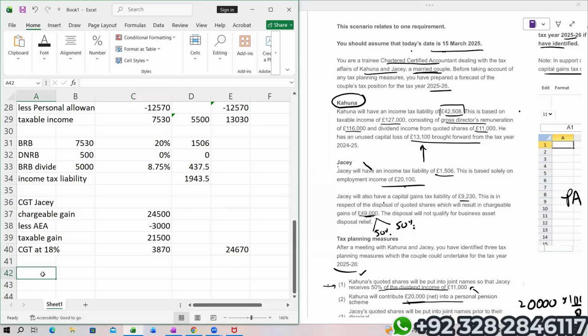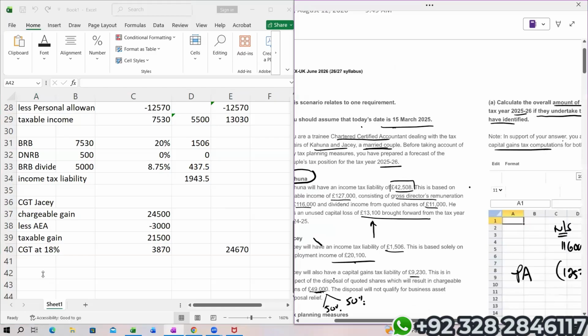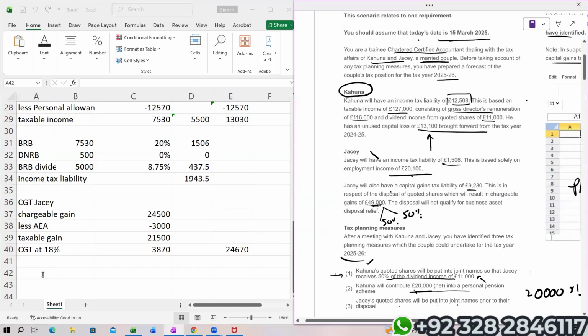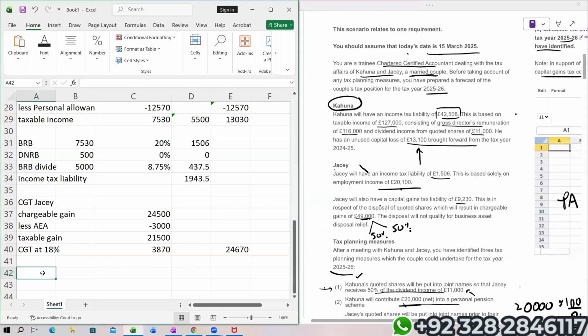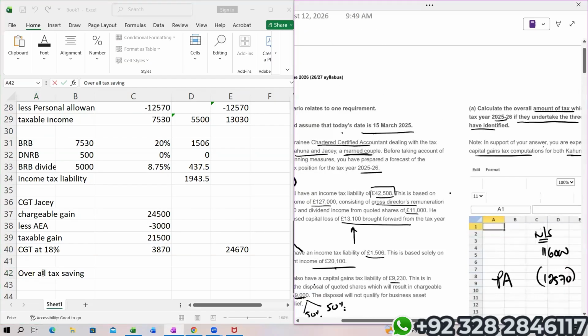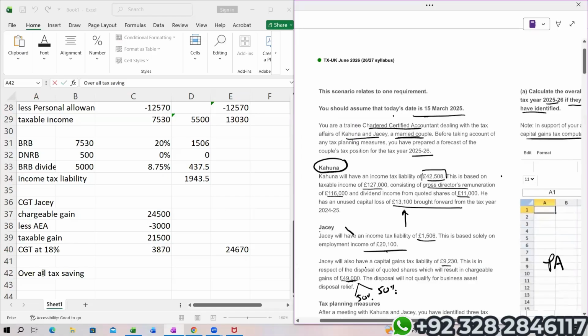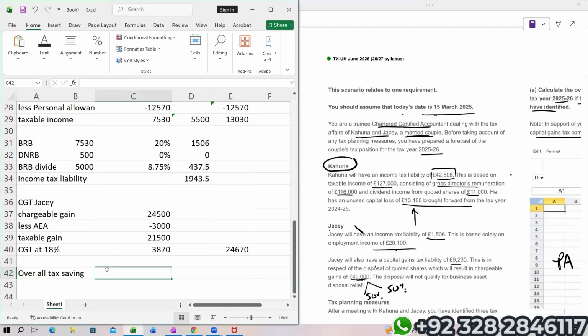Now let us calculate the overall amount of tax saving. First of all, look at Kahuna.